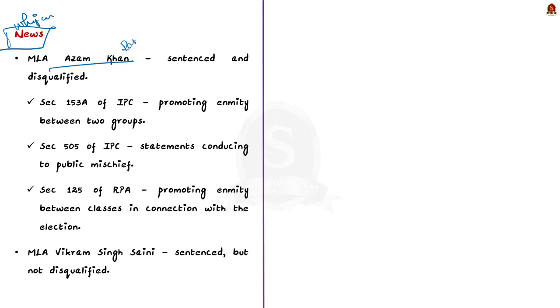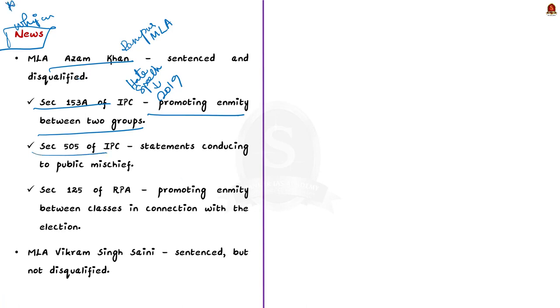See, he was sentenced to a 3-year jail term for making an inflammatory speech in 2019. Note that he has been convicted under 3 sections, that is section 153A of the IPC, which deals with promoting enmity between 2 groups. Then section 505 of the Indian Penal Code, which deals with statements conducive to public mischief. And finally, under section 125 of the Representation of People Act 1951, which deals with the offence of promoting enmity between classes in connection with the election.